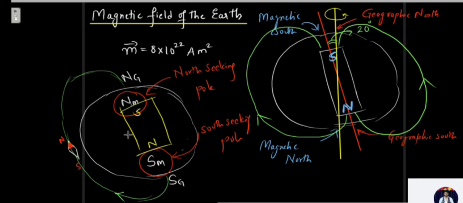So if you do not have this magnet over here, you might feel that the field lines are drawn incorrect. You might say that the field lines are drawn wrong. That is, the field lines should always go from north to south. But if you see over here, it is going from south to north. But remember, it is a south seeking pole, and this is a north seeking pole. And the magnetic field lines would go from the south seeking pole to the north seeking pole, that is, from the magnetic south to the magnetic north. This is how the sign convention will be taken.